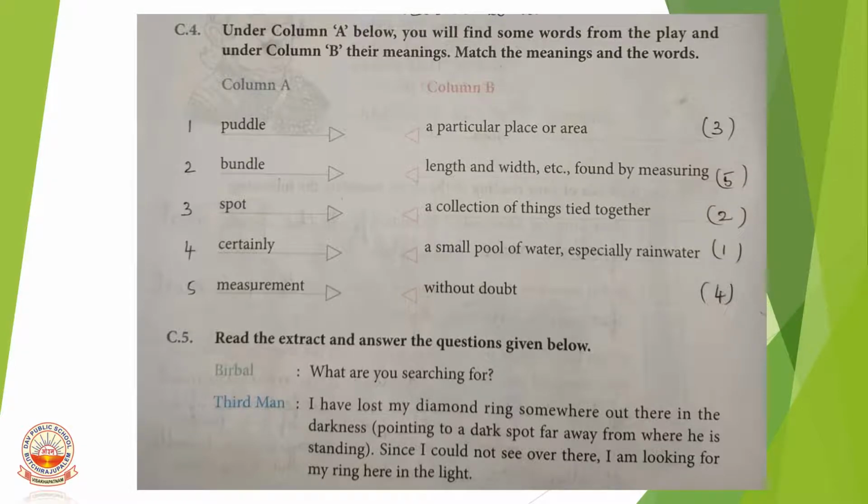So, extracts means who said to whom. I have already told you in the previous lessons. So, here is a small extract taken from the lesson. So, first one, Birbal: What are you searching for? Third man: I have lost my diamond ring somewhere out there in the darkness, pointing to a dark spot far away from where he is standing. Since I could not see over there, I am looking for my ring here in the light.